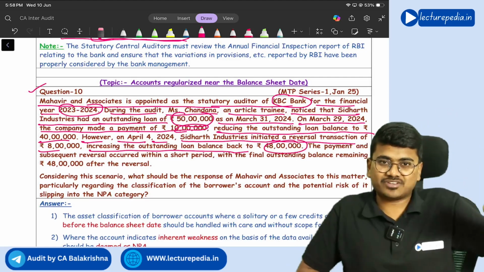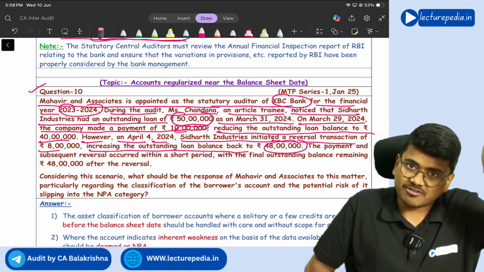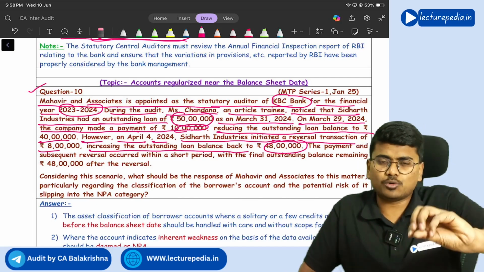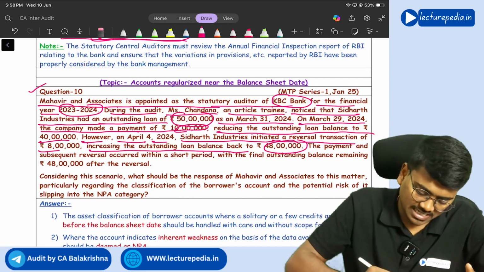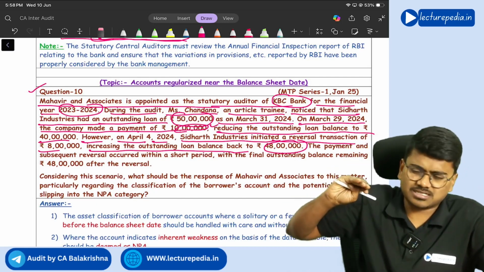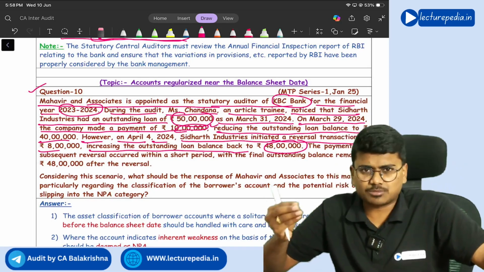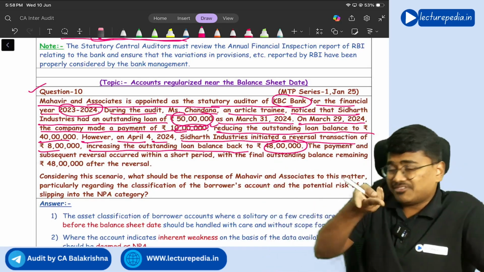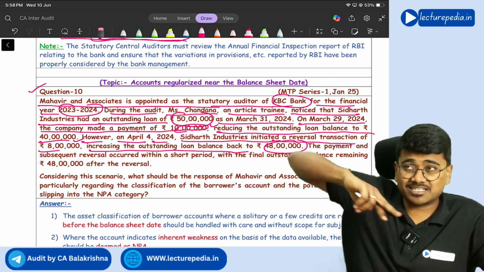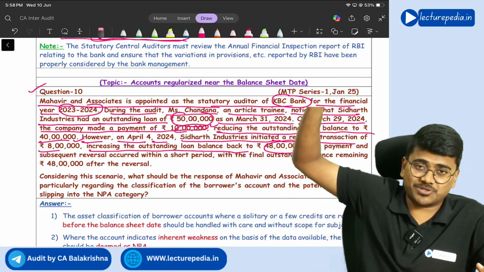So before 31st March, outstanding balance was 50 lakhs, and just before 31st March, they have initiated a credit of 10 lakhs, making the balance 40 lakhs as on 31st March. Again, after 31st March, within 2 or 3 days, they have again reversed the transaction for 8 lakh rupees, again making the balance 48 lakh rupees.